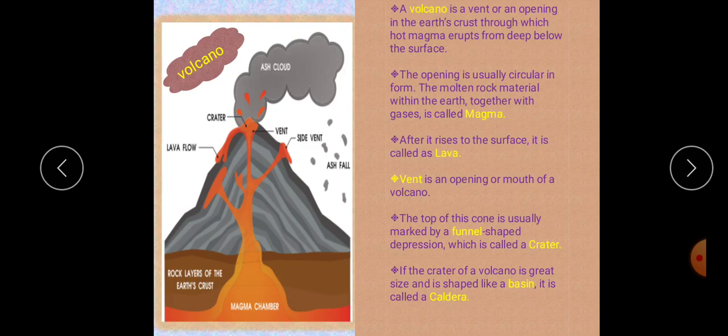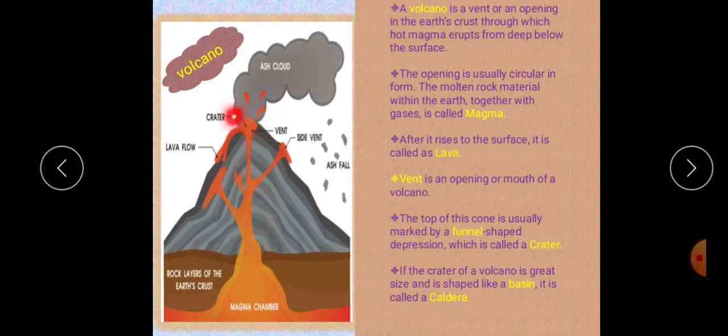Here, the molten rock material within the earth together with gases is called magma. After it rises to the surface, it is called lava. This is coming inside, that is magma; then it comes outside, that is lava. In course of time, lava and other materials flow out of a volcano, accumulate around the opening and form a conical hill or a mountain.